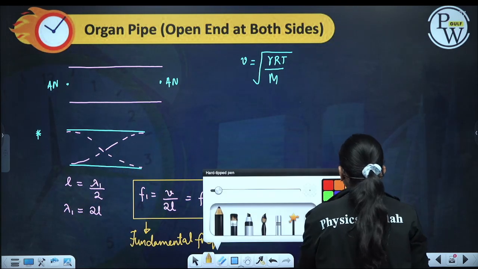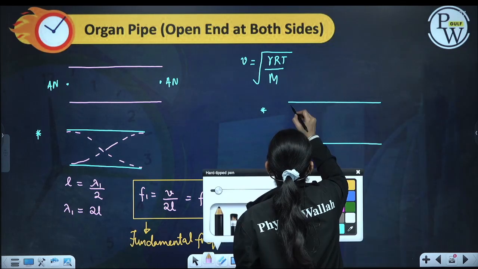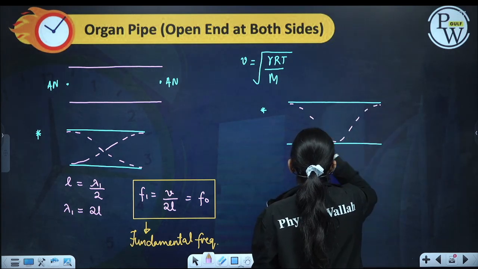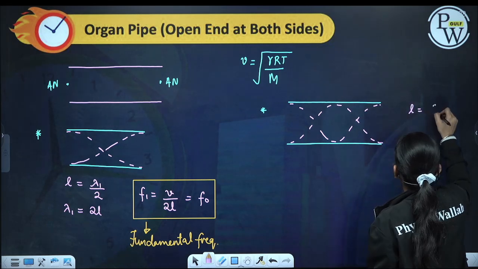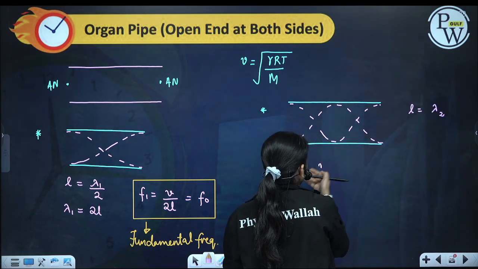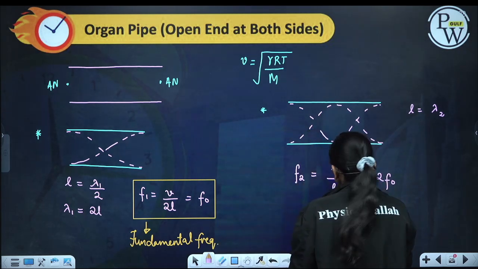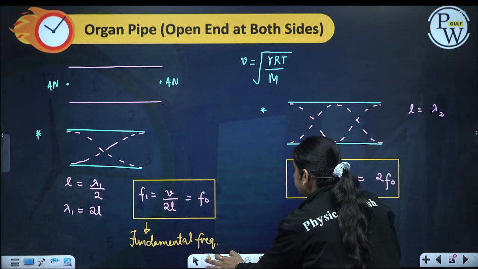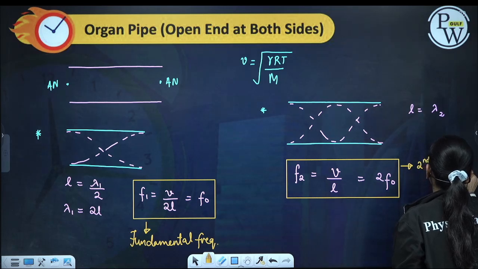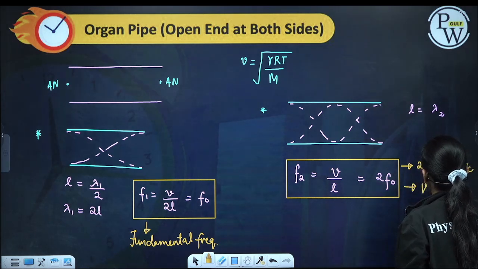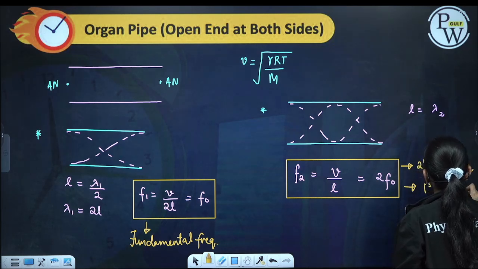The next frequency we can generate is this. In this case L will be equal to lambda only, so from here F2 will be equal to V by L, which is 2 times F0. So we will get 2 times F0. This is the second harmonic and first overtone.